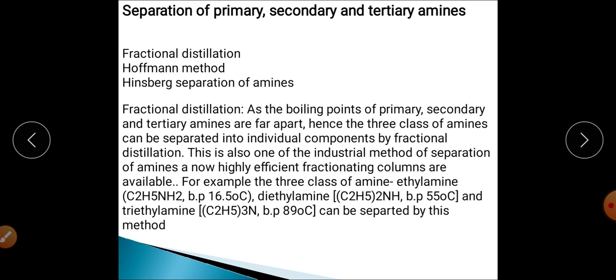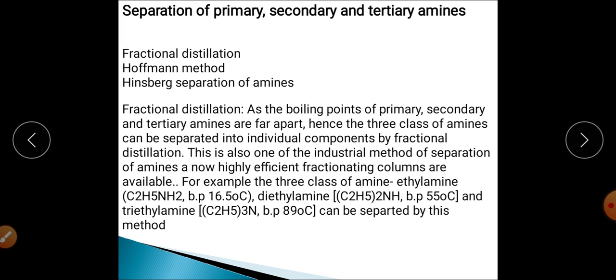When we are talking about the fractional distillation method, this is basically a method in which the mixture of amines is separated by using different fractionating columns, right? This is the industrial method of separation of these amines, and this is a highly efficient method.